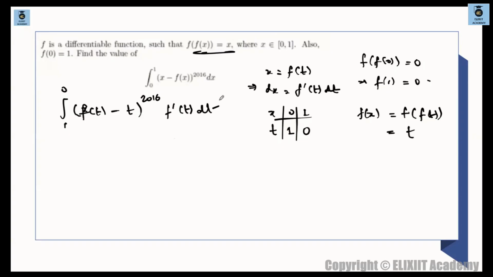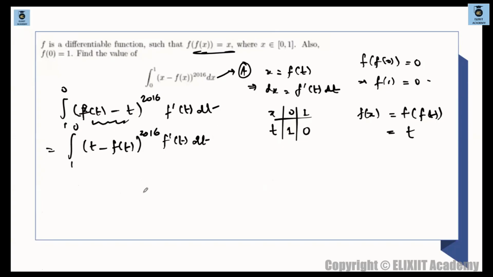ठीक है. Now to adjust this range, just to make it familiar with this relation, what we can do, we can take a minus sign common. So you take out a minus sign over here. So this still remains to be integral 1 to 0, and this becomes t minus f of t, t minus f of t whole to the power of 2016 times of f dash of t dt. Because this is even power, so whether t minus f of t karo ki f of t minus t, both have the same meaning. So now to balance this range, ये 1 to 0 है, but we need 0 to 1. So we just bring one minus sign in front and this becomes 0 to 1, t minus f of t whole to the power of 2016 times of f dash of t dt.